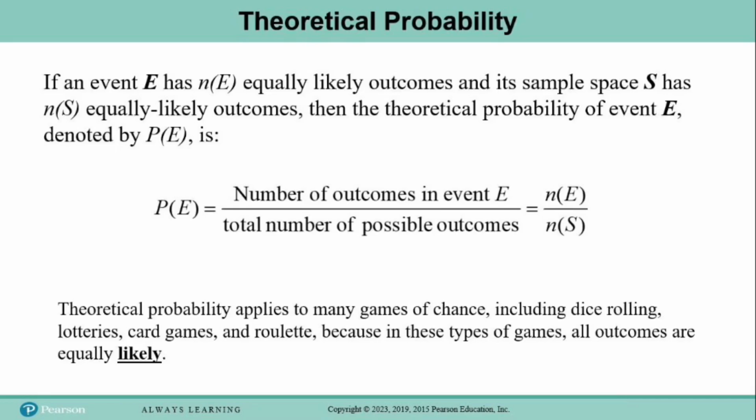So we can calculate probability in this way whenever we have a situation where all outcomes are known and all outcomes are equally likely.